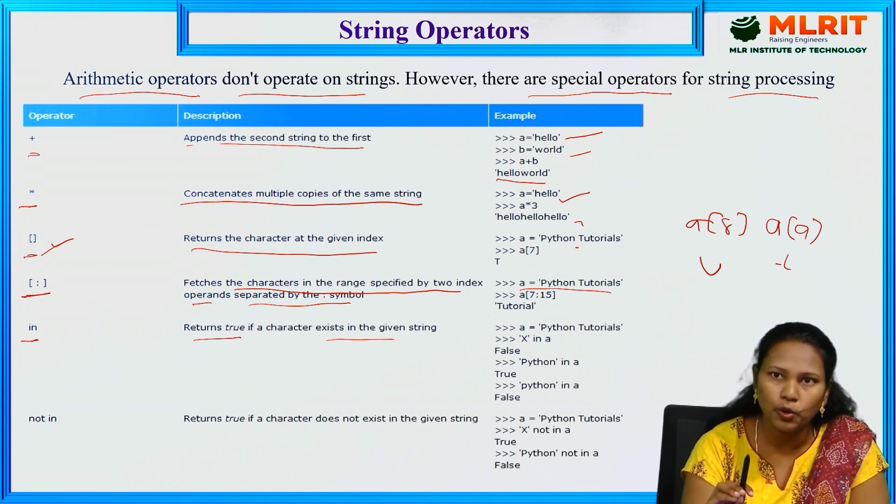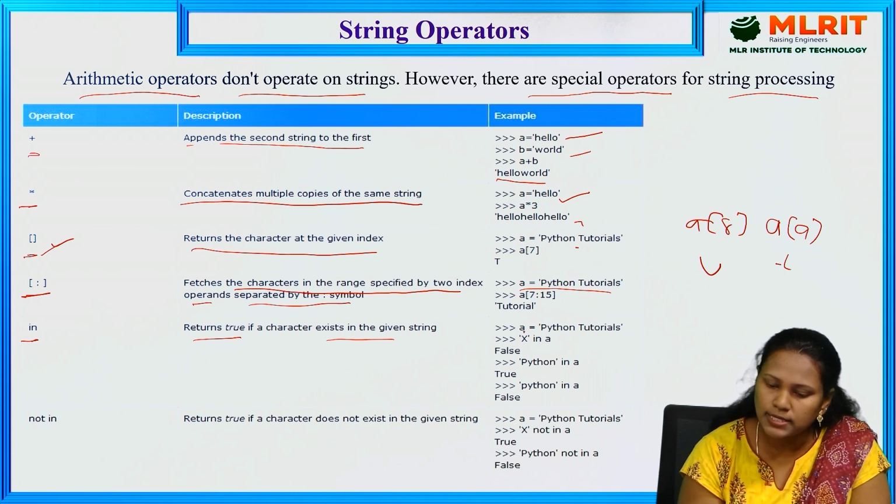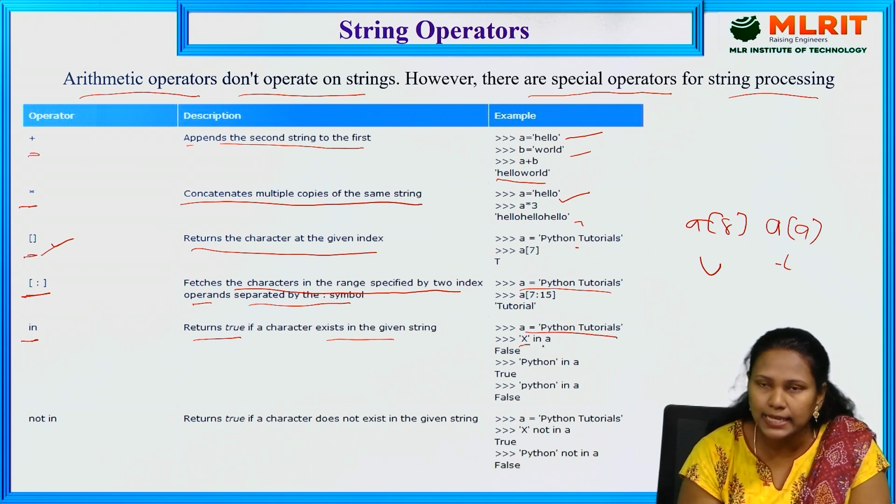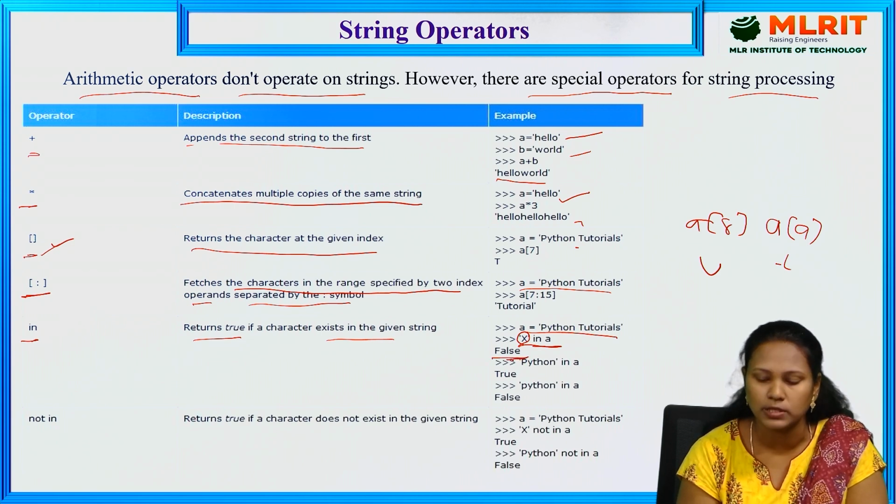If it is there, it displays true. Now A is equal to Python tutorials. X in A: is the X character there in the Python tutorials value? No, so it displays false. Python in A: is Python there in A? Yes, it is there, that's why it displays true.